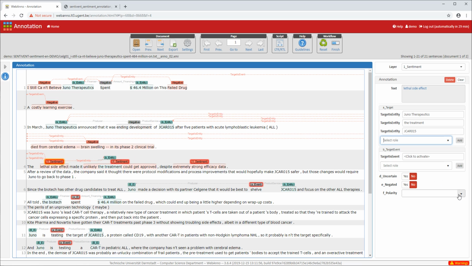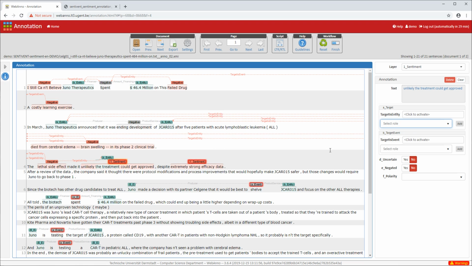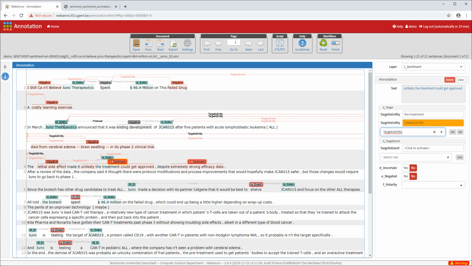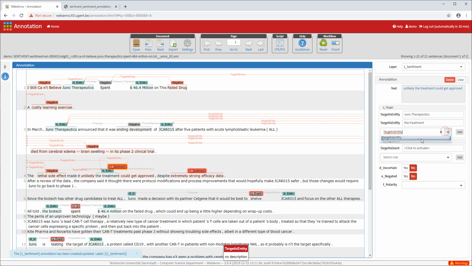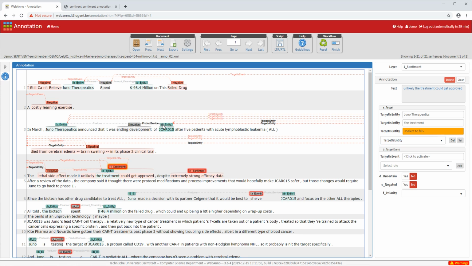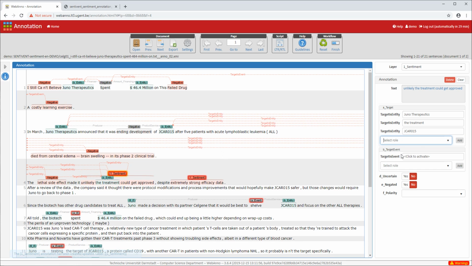Now we have to select the polarity, and it is negative again, because having a lethal side effect is not good for your treatment, your drug, or your company. We do the same for this. So the target, unlikely the treatment could get approved. They basically have the same entity targets here as before. And we select the same targets, and it is negative polarity again.